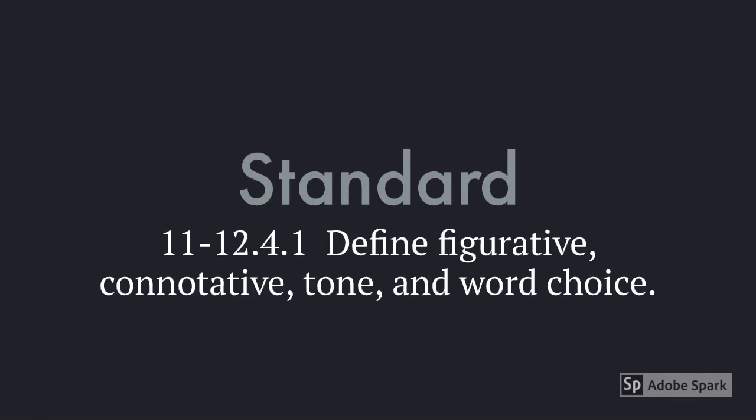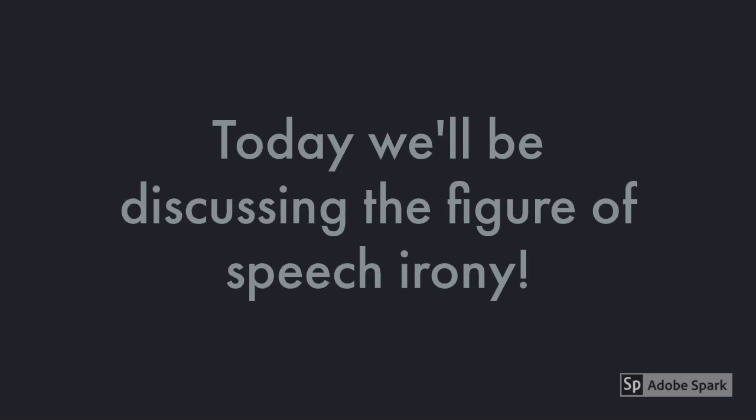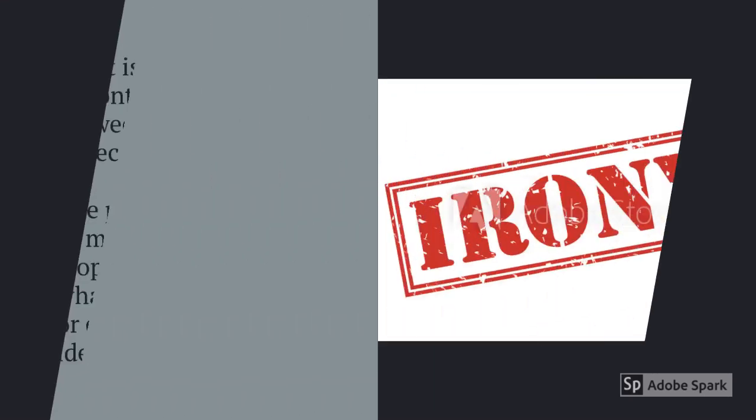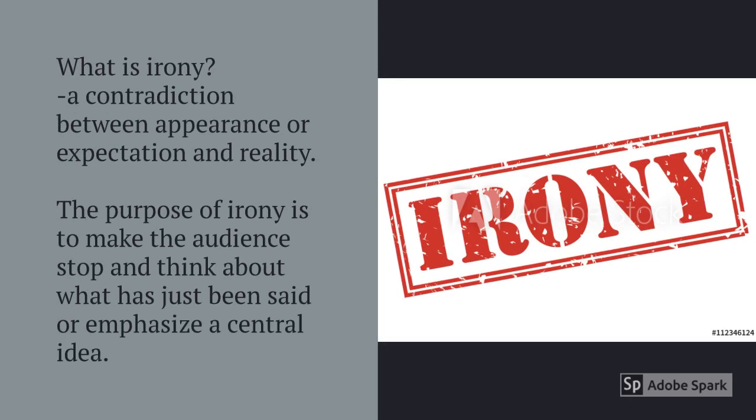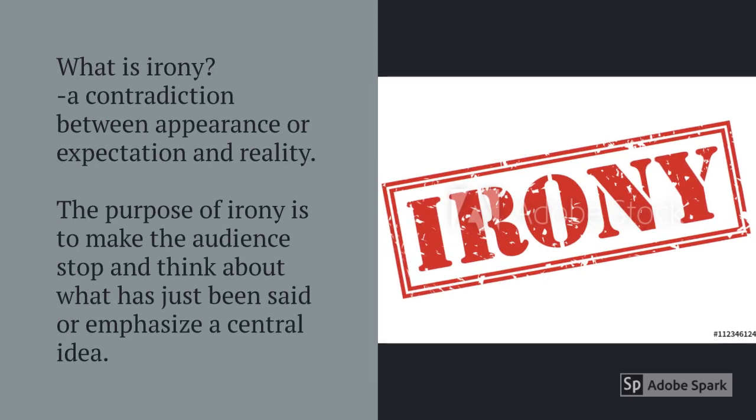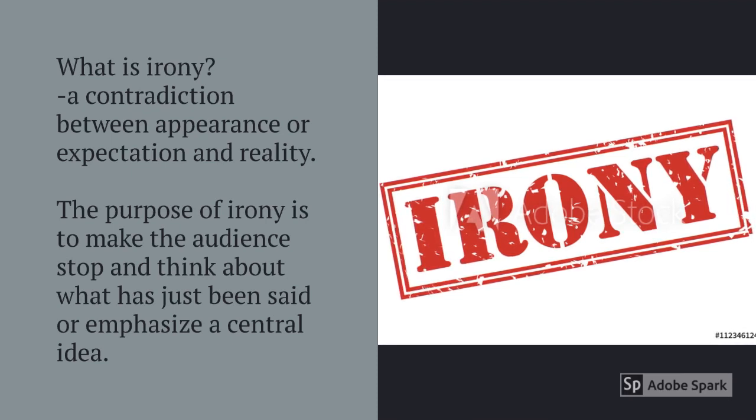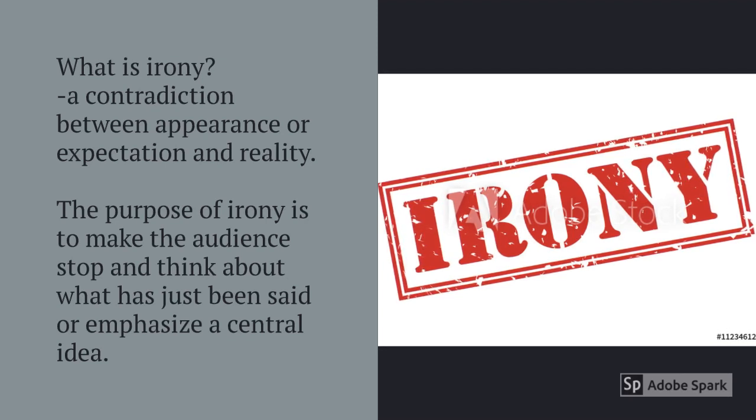Our standard for today is grades 11 and 12, 4.1. Define figurative, connotative, tone, and word choice. Today, we'll be discussing the figure of speech, irony. What is irony? Irony is a contradiction between appearance and expectation and reality. The purpose of irony is to make the audience stop and think about what has just been said or emphasize a central idea. Let's look at an example.